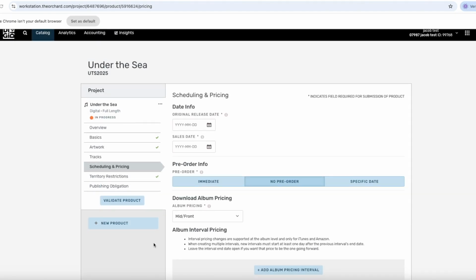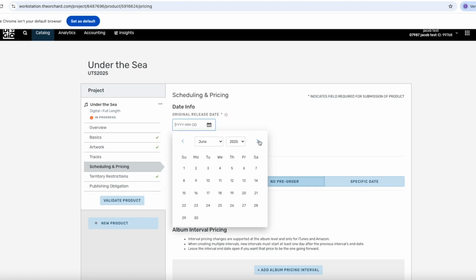Now we're at scheduling and pricing, and we have something here called original release date. This is the date the release will appear on streaming services. If the release has been out before and it's a transfer from another distributor, you need to enter the original release date here. But in this case, we're gonna put June 13th.